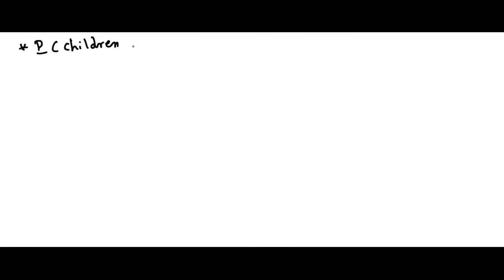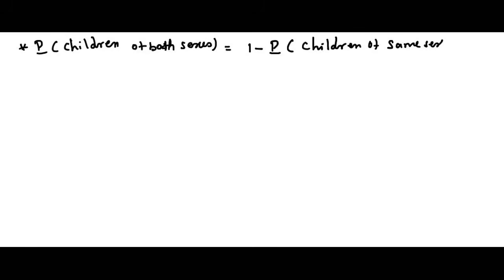What is the fourth question? Probability of children of both sexes. We can write the same sexes, that is equal to 1 minus probability of children of same sex. Okay, how many children are there? 4 children. All 4 children are the same. Or all 4 children are boys, otherwise all 4 children are girls.